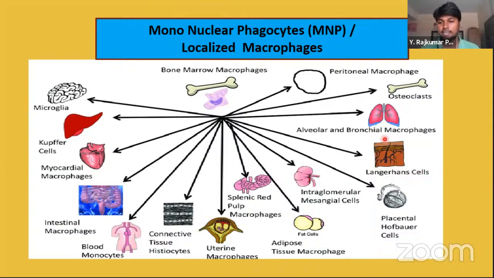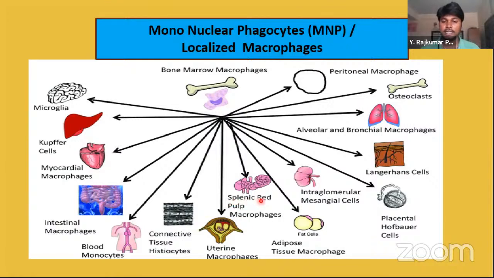Langerhans cells exist in the skin, and placental cells exist in the placenta. Intraglomerular mesangial cells exist in the kidney. Fat cells are present in the adipocytes, the adipose tissue.